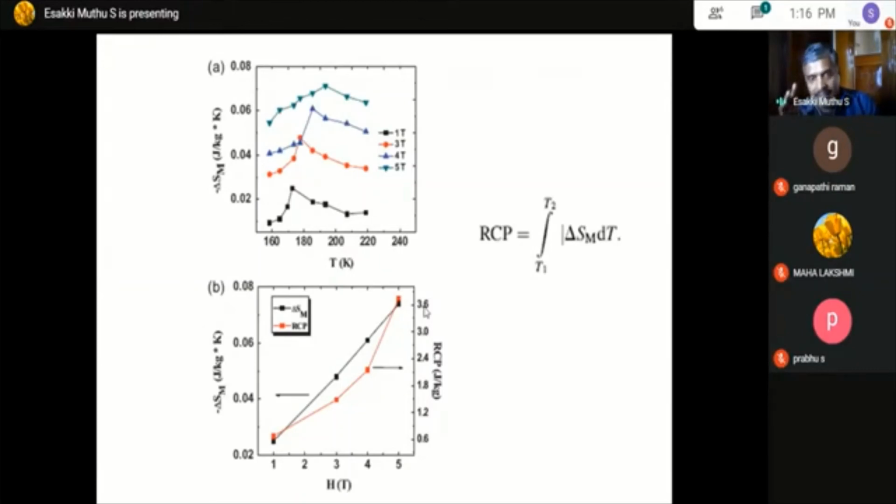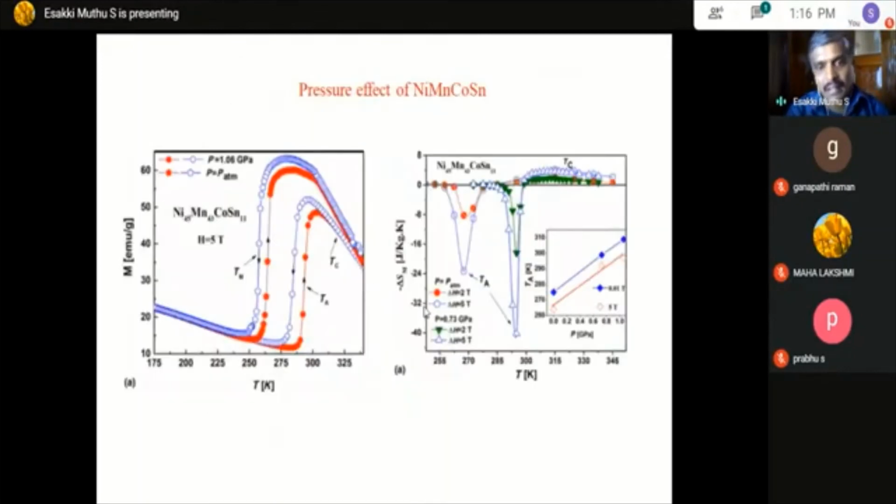So if you take any kind of material, it should have a large temperature span, and at the same time it should have a high entropy change. That's why people are studying different materials, to find which material can give better values. Okay, this is another material, nickel, manganese, cobalt, tin, and here we look at how pressure influences it.